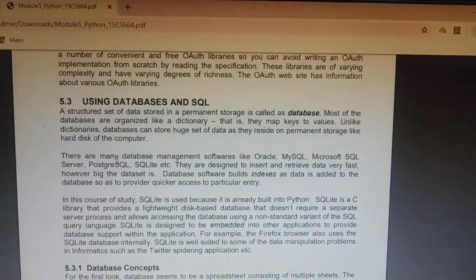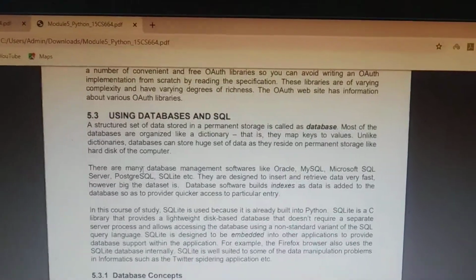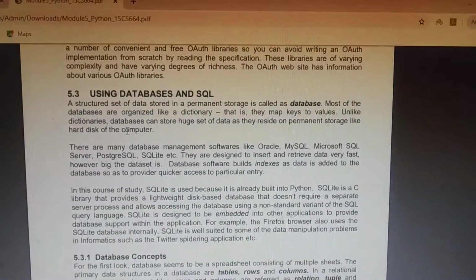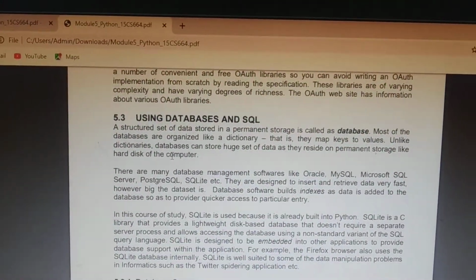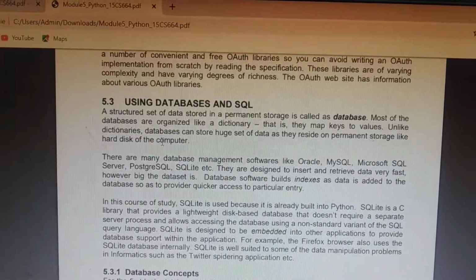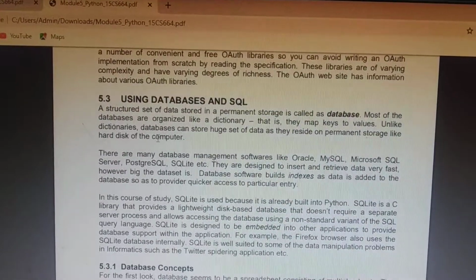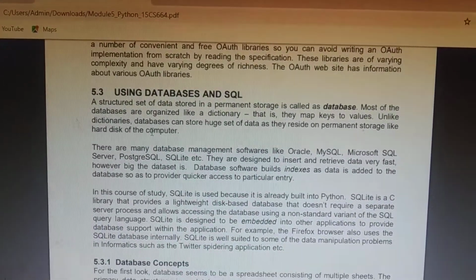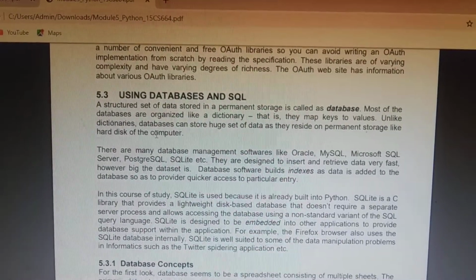Good morning students. Today we will start the next topic, that is using databases and SQL in Python. As usual, you all know a database connects to the DBMS. The structure of data that is stored permanently is called a database, correct?